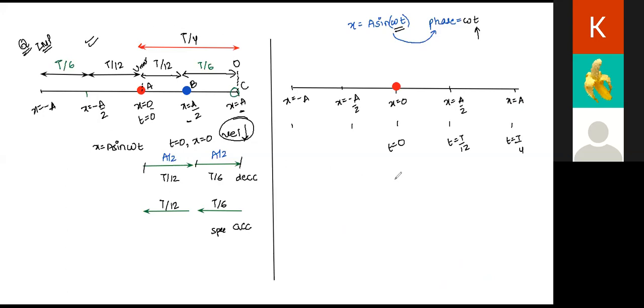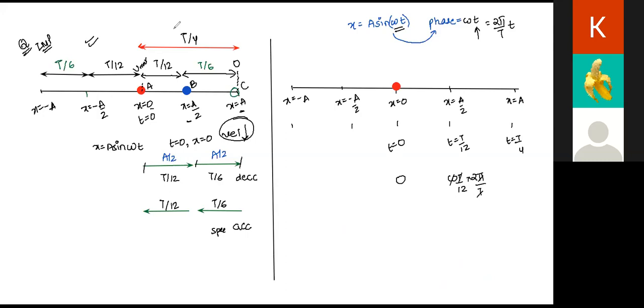So when the particle is starting its motion, at that point, the phase will be 0. Very good. Okay. Now, what should be the phase over here? Substitute omega t by 12. Substitute the value of omega in terms of T: 2 pi by T into T by 12. Do it. How much do you get? Tell me. Omega t is pi by 6.